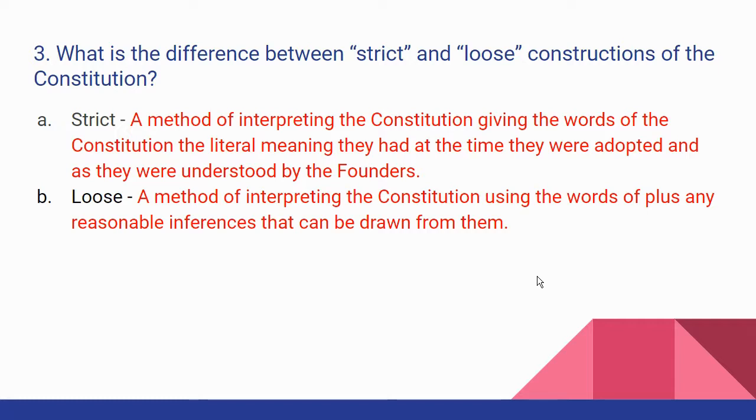So like Alexander Hamilton said, well, the Constitution does explicitly say that the government can lay and collect taxes. Well, how are they going to do that? Well, we need a national bank to do that because we have to have a way to collect them and a place to put them once we gather them. Okay. And so we need a national bank. So he interpreted that in a loose way, meaning that, well, yeah, it doesn't specifically say we can do it, but it gave us this power. So in order to enforce that power, we have to do this. And so that's the difference between strict and loose constructionist.